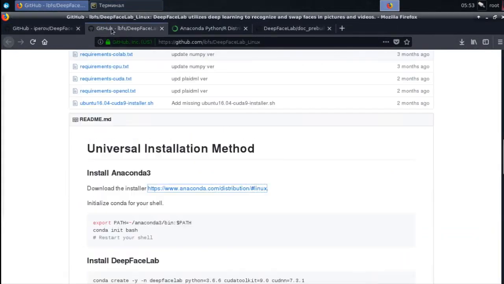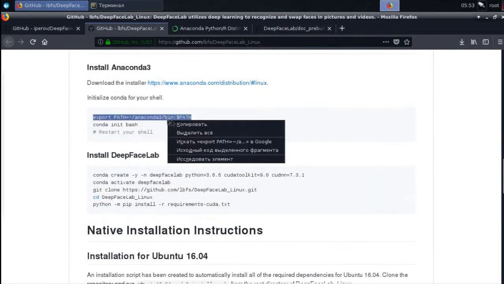After that, we need to integrate it into the system and restart the system itself.